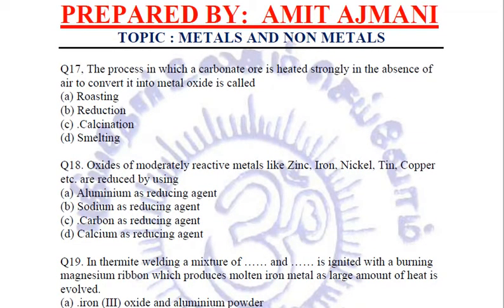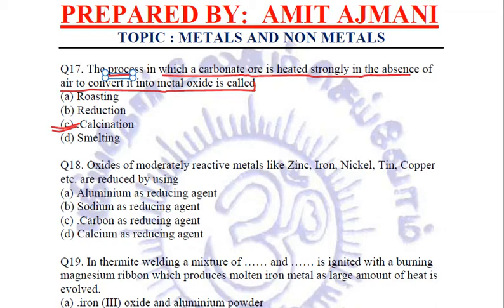Next question is, the process in which a carbonate is heated strongly in the absence of air to convert it into metal oxide is called... we know that that process is called calcination. Calcination is the process used for converting carbonates into their respective metal oxides by heating them strongly in the absence of oxygen or air. C, calcination, is the right answer.